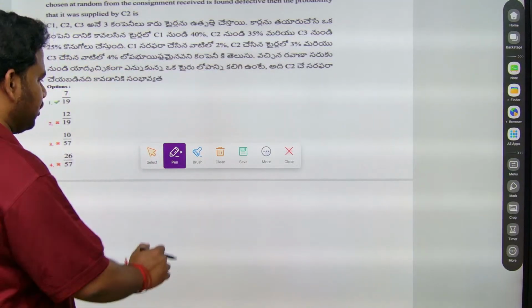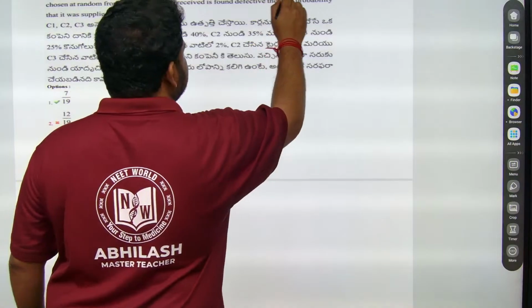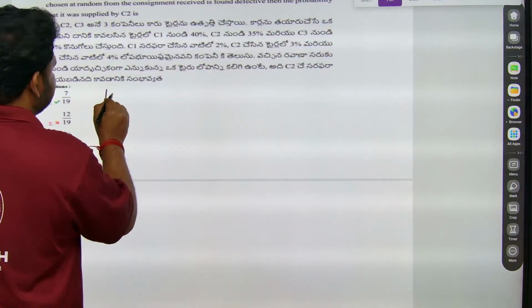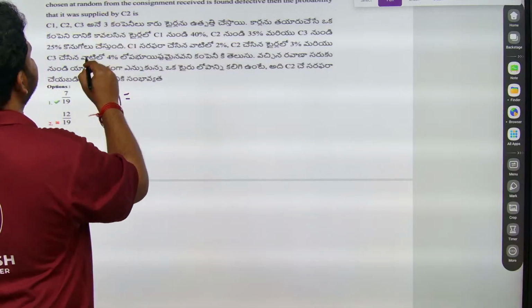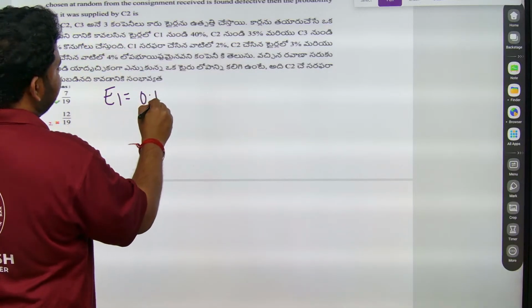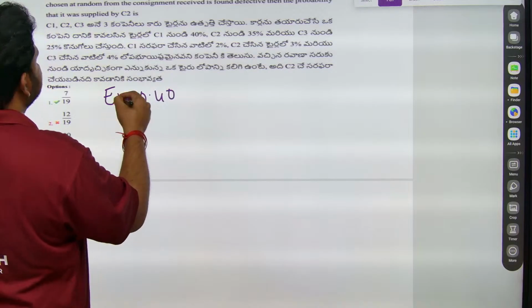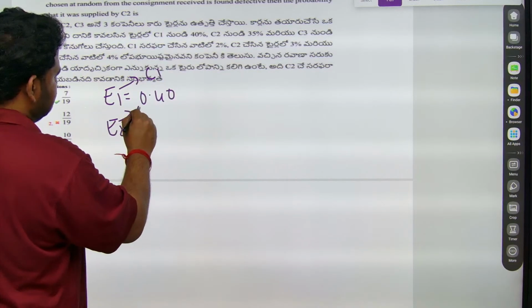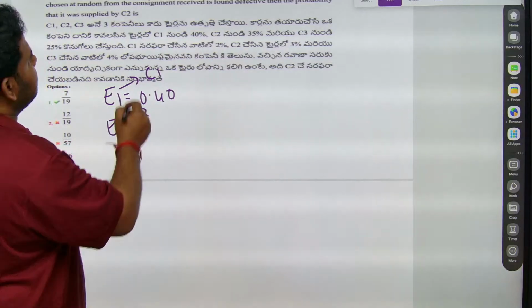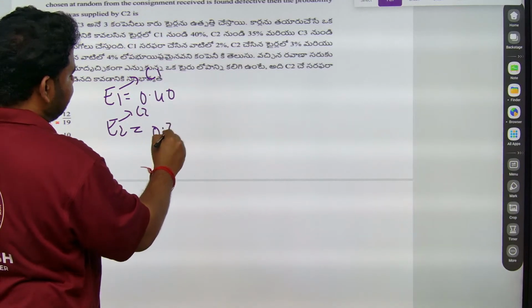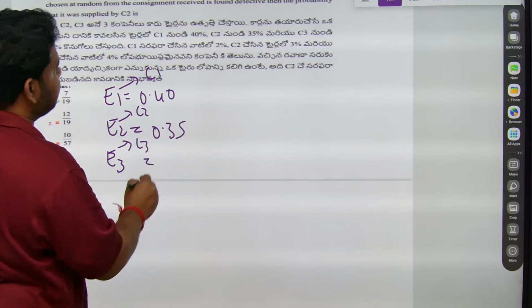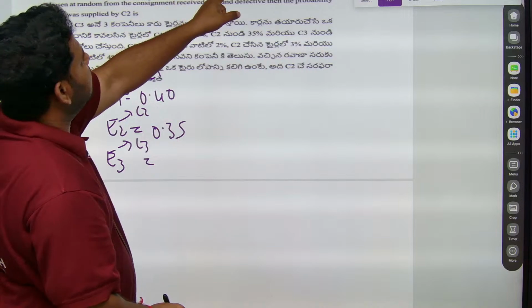So first of all, we have to write the events. Event E1 is getting from C1, and P of E1 is 0.40, that is 40%. Event E2 is getting from C2, and C2 is 35%, that means 0.35. Event E3 is getting from C3, and the percent is 0.25.